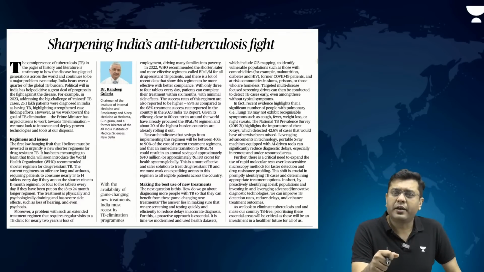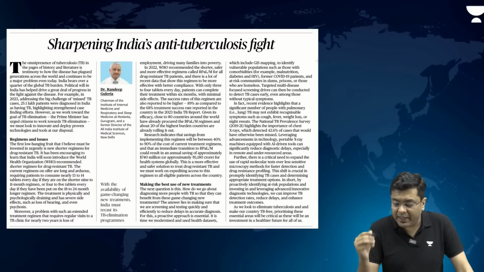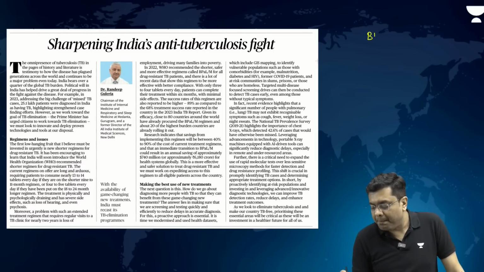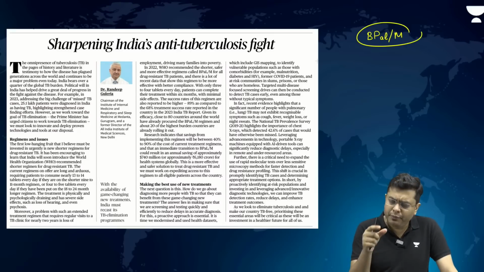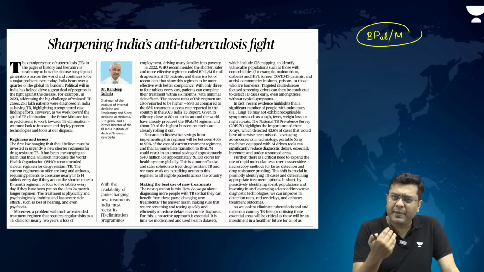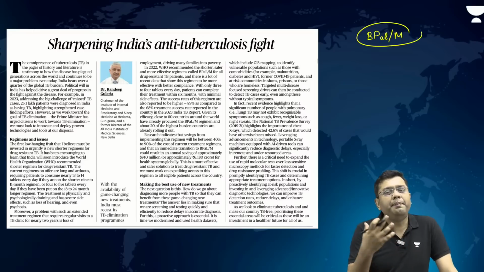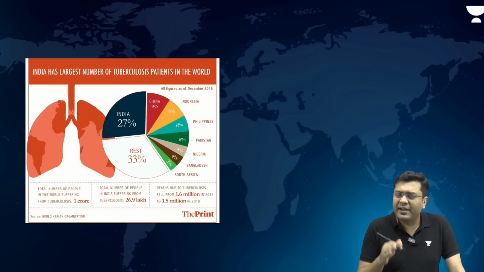So, this article argues that the newer methodology brought forward by WHO for drug resistant TB, what is known as BPaLM, involves a fewer number of pills or tablets to be consumed for a shorter time duration. So that should be adopted in India. The government has made its intentions clear that it will follow this particular regime, and this will ensure better compliance and better monitoring also. But before we take a look into that, first of all, let us understand the issue of tuberculosis.